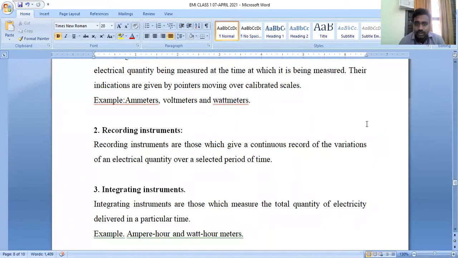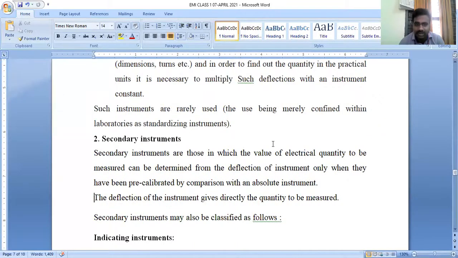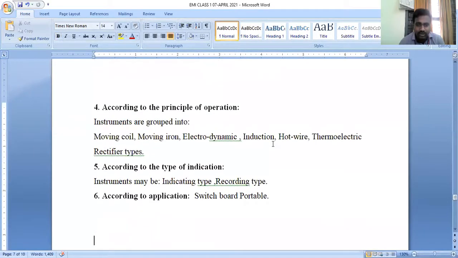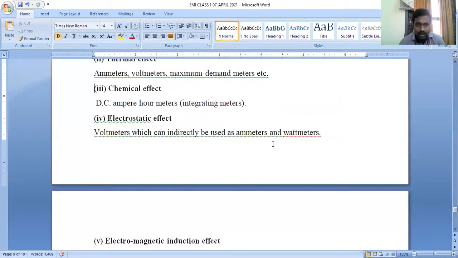Someone posted asking for examples of chemical quantities. I already mentioned it in the principle of operation. Depending upon the chemical effect, we have the DC ampere hour meters. This is one of the integrating type meters. That means it measures how much electricity we consumed over a period of time. That is an application of the integrating type instrument based on the chemical effect. Right? Anyone?